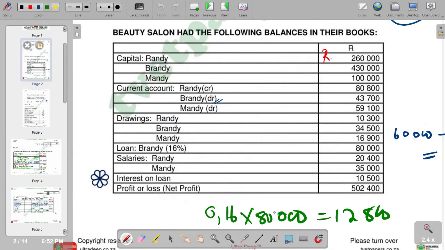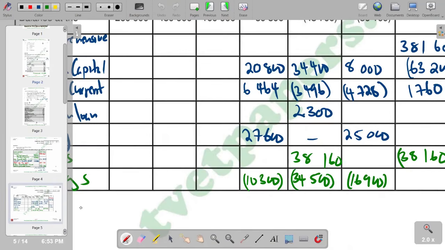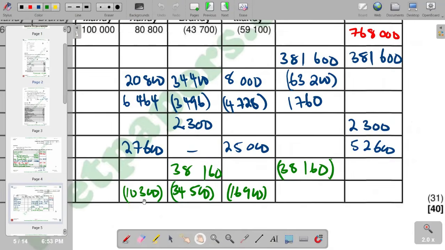Then from there, we add to get the total for our drawings, which is supposed to be in the total column. So we are saying 10,300 plus 34,500 plus 16,900. We get the total, and we put it in the column for our totals, which is supposed to be 61,700.